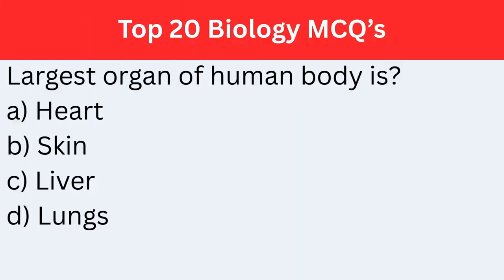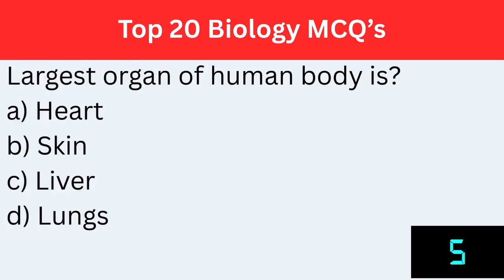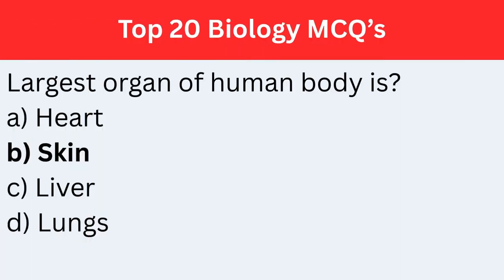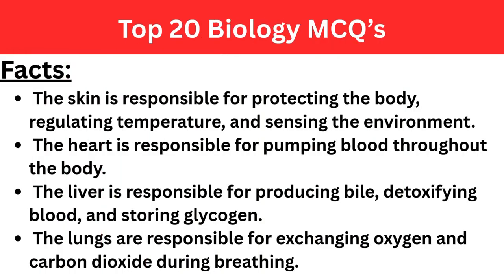Largest organ of human body is... The correct answer is option B, skin. Facts. The skin is responsible for protecting the body, regulating temperature, and sensing the environment. The heart is responsible for pumping blood throughout the body. The liver is responsible for producing bile, detoxifying blood, and storing glycogen. The lungs are responsible for exchanging oxygen and carbon dioxide during breathing.